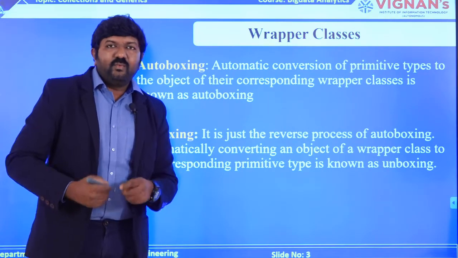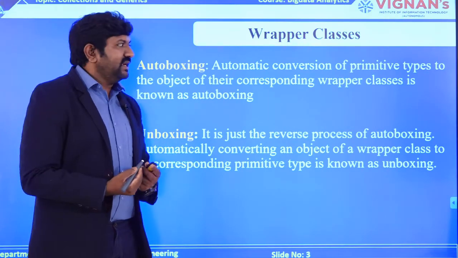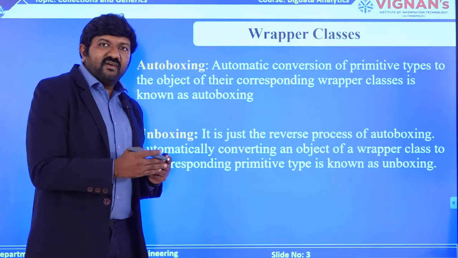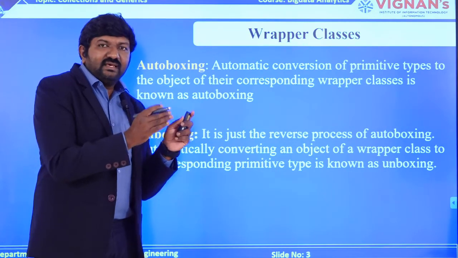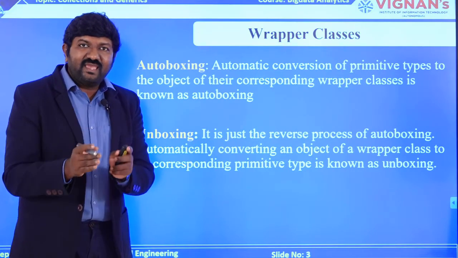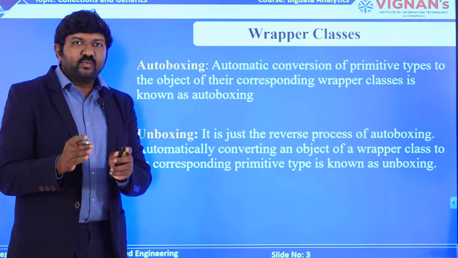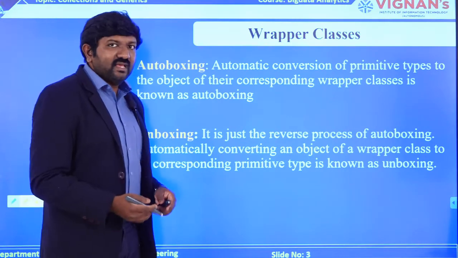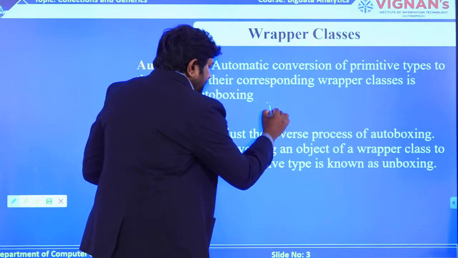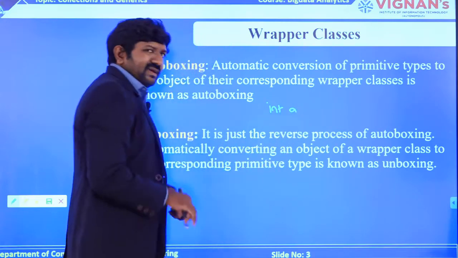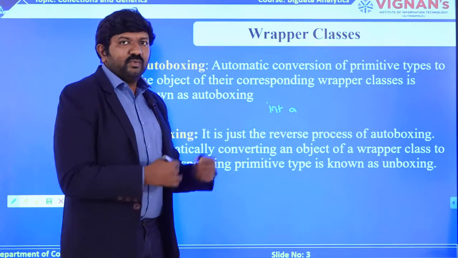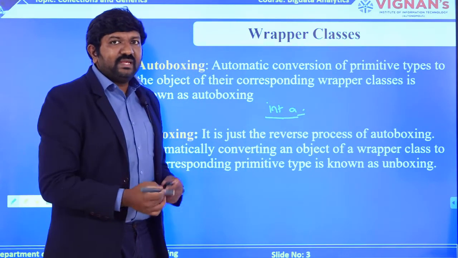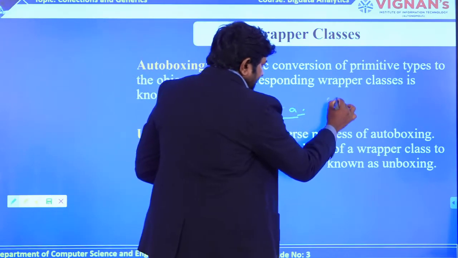Now to make it easier to remember or understand, let's see what exactly the definition of a data type is in Java and what exactly the equivalent definition of the same type is in wrapper classes. We will see it that way so that we can remember. For example, if I write something like int a, in general for any programming language you define it like this, which means you are defining a variable which is of type integer. What if I write like this?